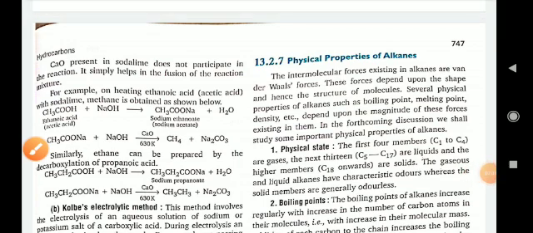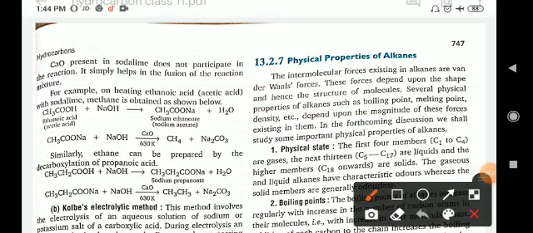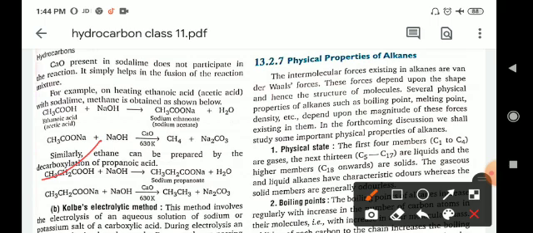Now, other examples are also there. You can take propanoic acid and react with sodium hydroxide. So sodium propanoate is formed, and this sodium propanoate reacts with sodium hydroxide in the presence of calcium oxide at 630 Kelvin. It gives ethane plus sodium carbonate.